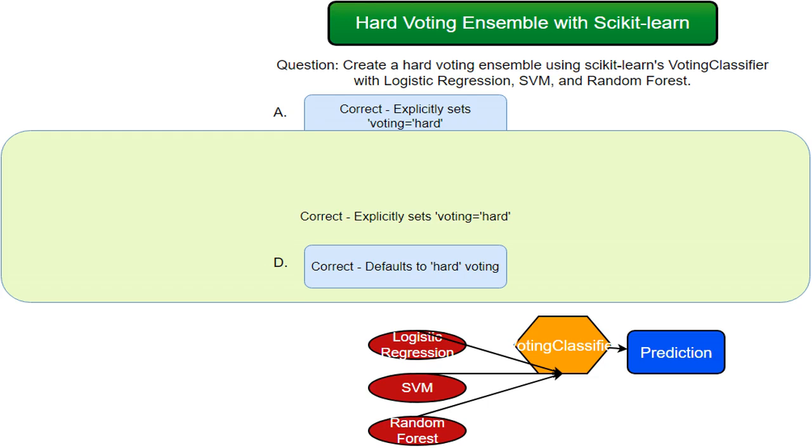This is correct because the voting classifier defaults to voting equals hard if you don't specify otherwise. Even without explicitly mentioning voting equals hard, the code creates a hard voting ensemble. Scikit-learn's thoughtful default makes this a valid solution.